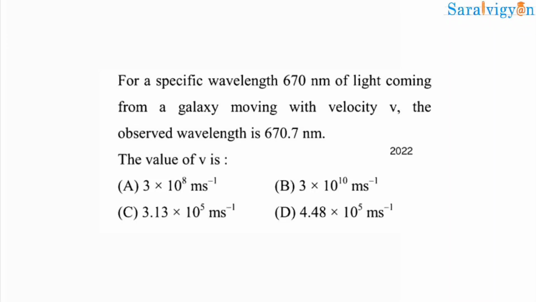A specific wavelength of 670 nanometer of light coming from a galaxy moving with velocity v. The observed wavelength is 670.7 nanometer. The value of v is: a, 3 into 10 raised to 8; b, 3 into 10 raised to 10; c, 3.13 into 10 raised to 5; and d, 4.48 into 10 raised to 5 meter per second.